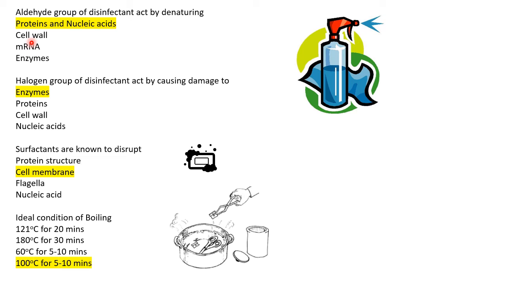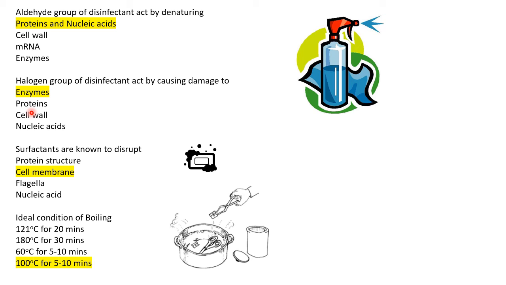So the mode of action of aldehydes as a disinfectant is they denature proteins and nucleic acids. Then halogen group of disinfectants, they act by causing damage to enzymes. Okay, the mode of action of all these groups of disinfectants is different and you need to remember them.